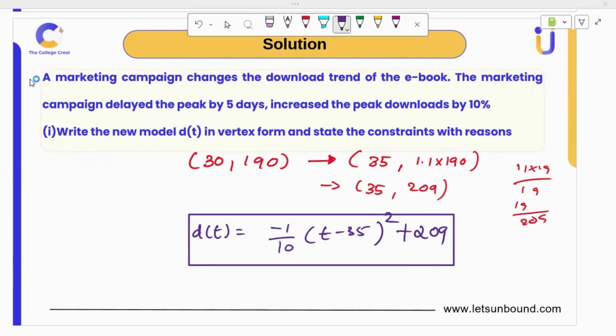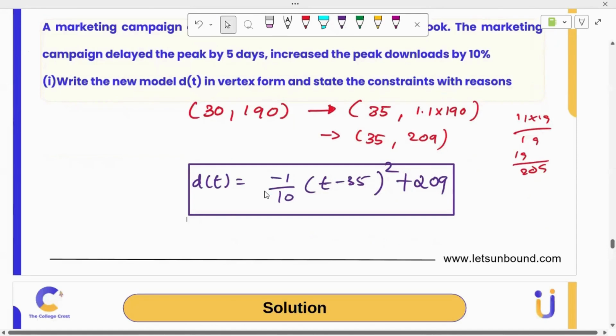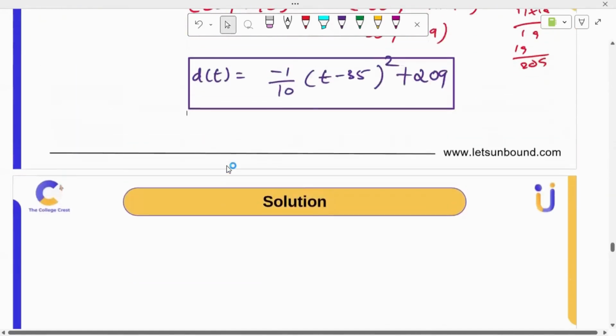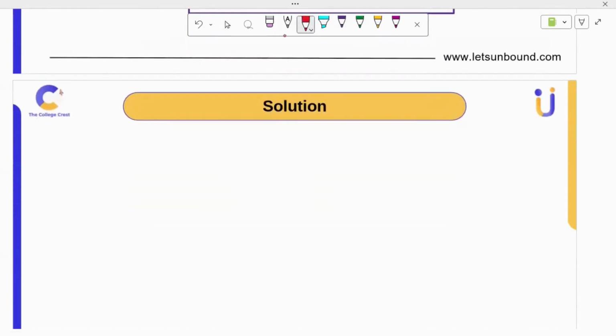So that's the part. Now we make a model out of this and state the constraints with reasons. Constraint means any restrictions we have either for t or d of t. So t has to be greater than or equal to 0, we are sure. And of course, d of t is also greater than or equal to 0.